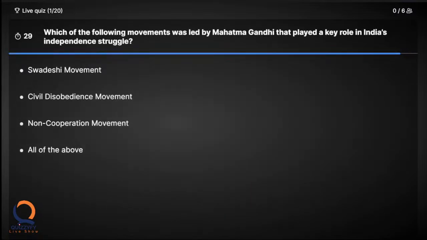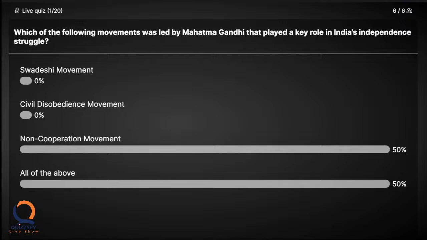Today's first question. Which of the following movements was led by Mahatma Gandhi that played a key role in India's independence struggle? You got 30 seconds. Okay, let's reveal the correct answer. The correct answer is all of the above.